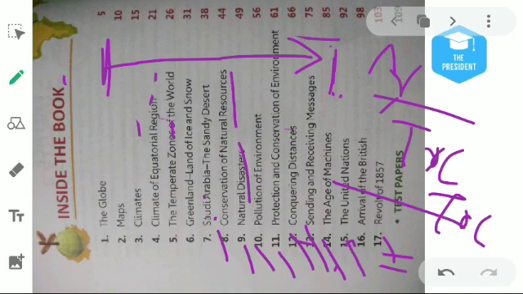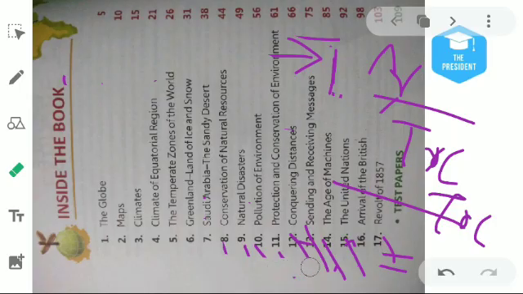Then the 15th chapter will be about the United Nations. What is the United Nations? Basically, it is an organization. Like we are a country, India, similarly there are 196 countries in the world. So what does this organization do?